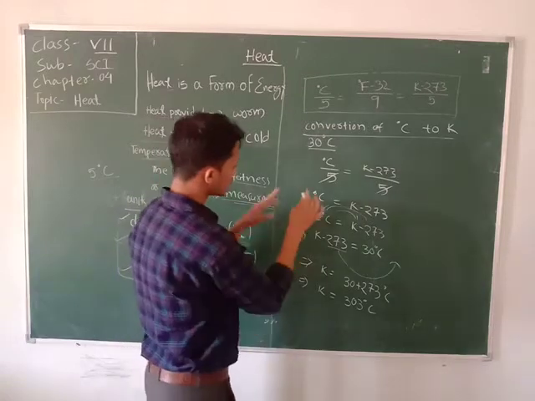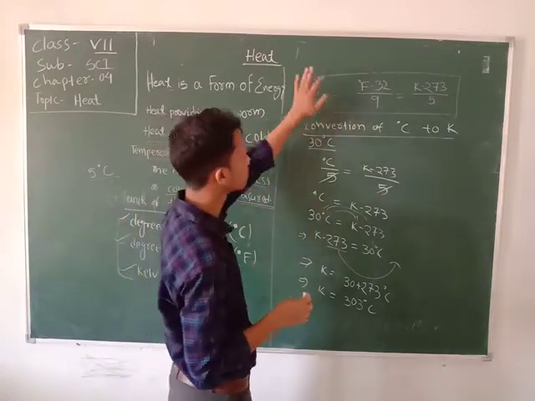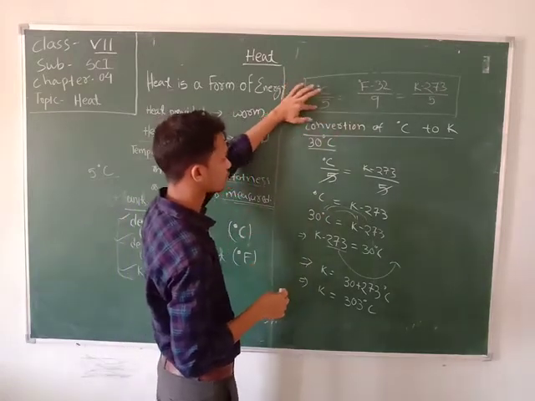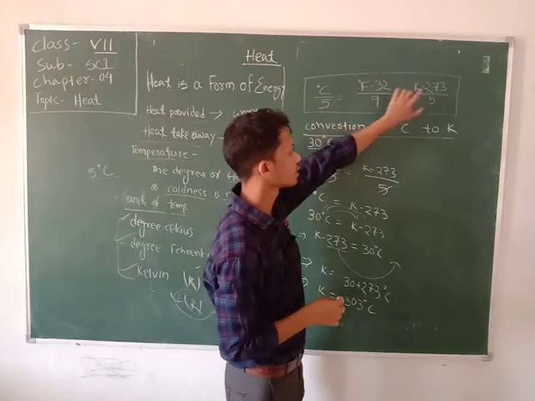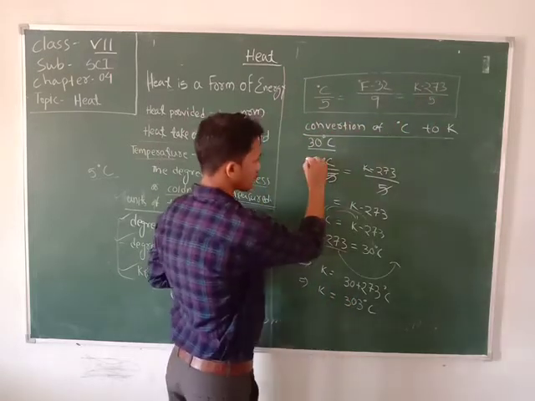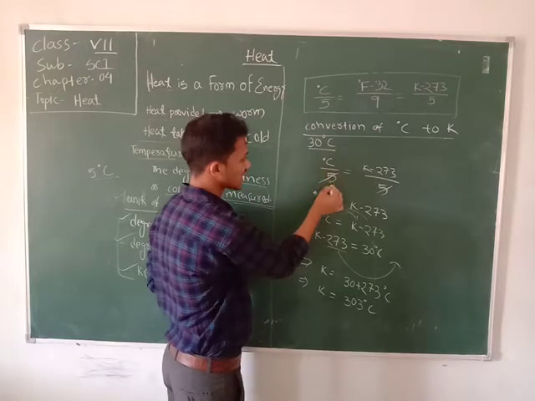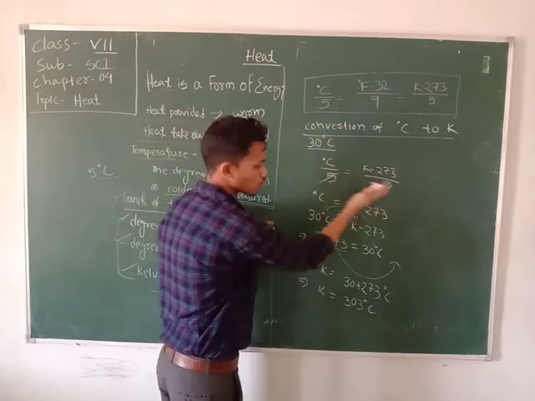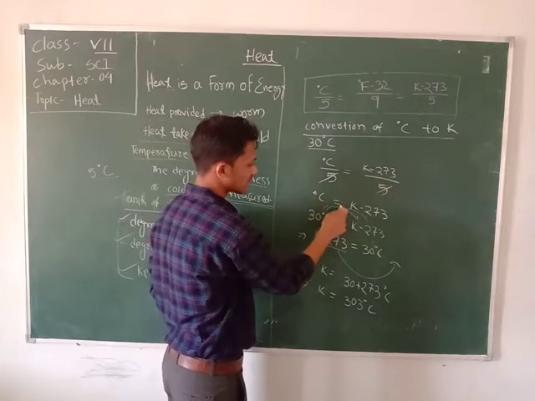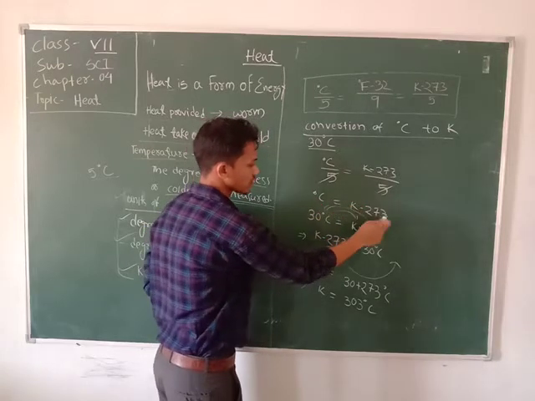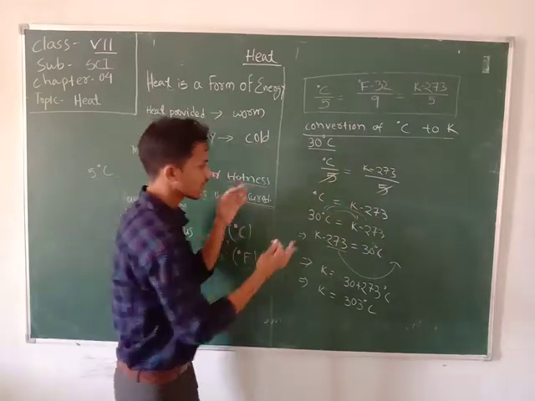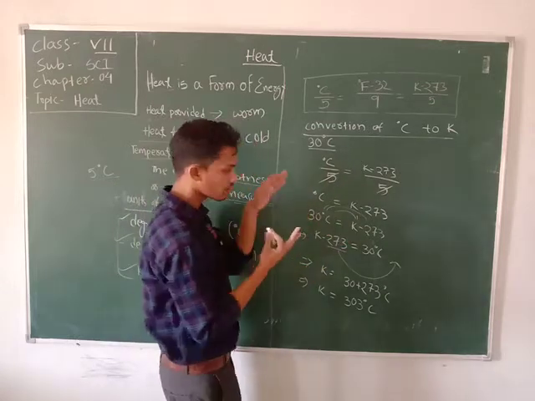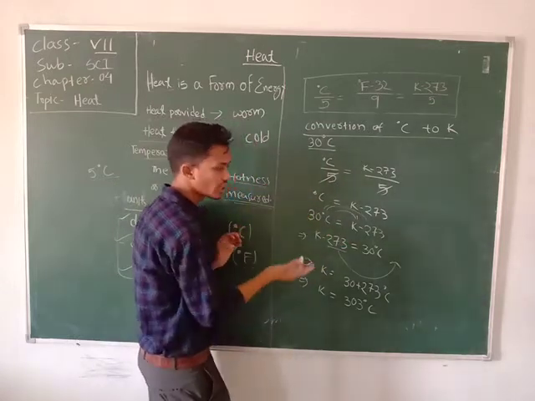So here we converted using the formula degree Celsius by 5 equal to K minus 273 by 5. In both cases the denominator is 5, so I cancel out both and we get degree Celsius equal to K minus 273. Now I got an easier way to solve this.